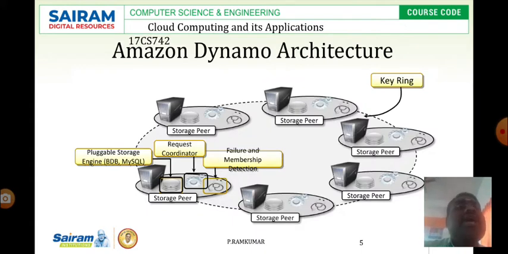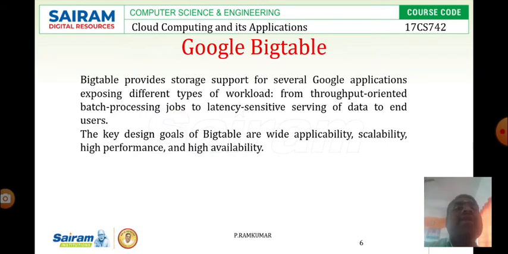This is the Amazon Dynamo architecture. The keyring is used as an index which will be used by the user to search the corresponding data in the storage server, because in cloud storage many storage peers will be available. As I said, each data will be stored in terms of buckets, so each storage peer may hold a certain set of buckets, and by using the keyring the user can search the corresponding data.